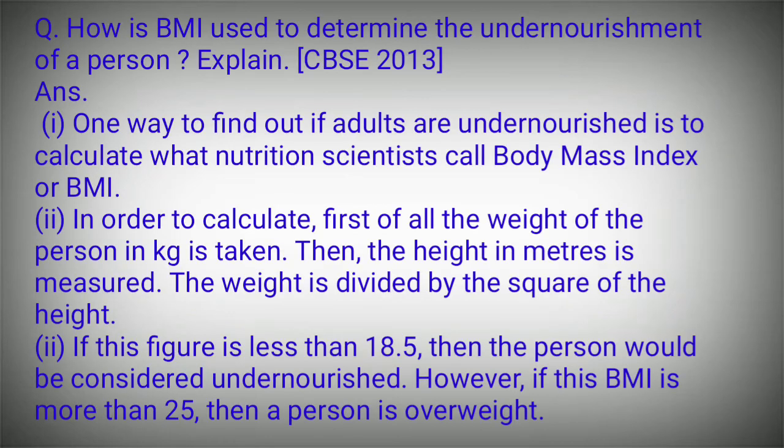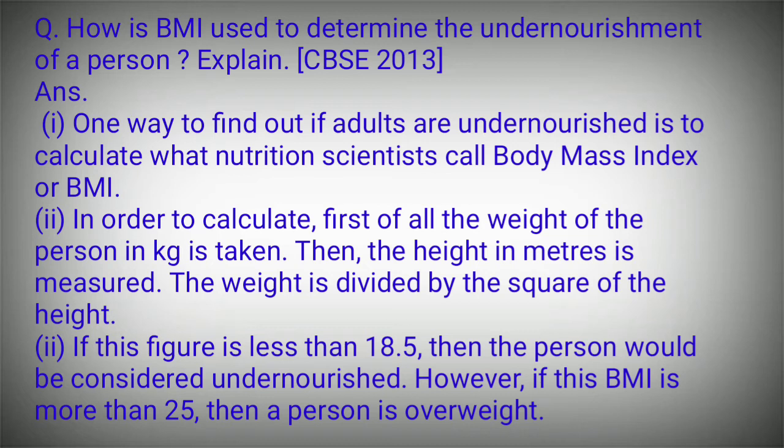How is BMI used to determine the undernourishment of a person? Asked in CBSE Exam 2013. One way to find out if adults are undernourished is to calculate what nutrition scientists call body mass index, or BMI. In order to calculate, first of all, the weight of the person in kg is taken, then the height in meters is measured. The weight is divided by the square of the height.